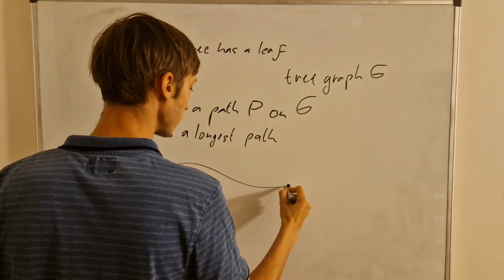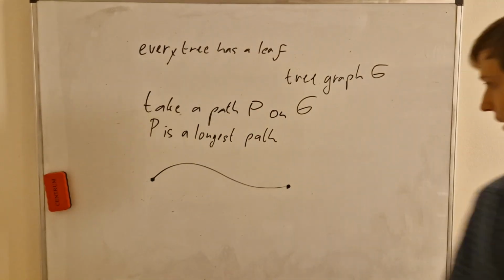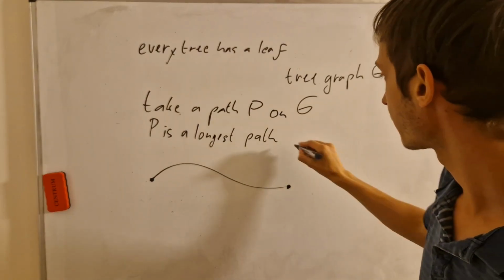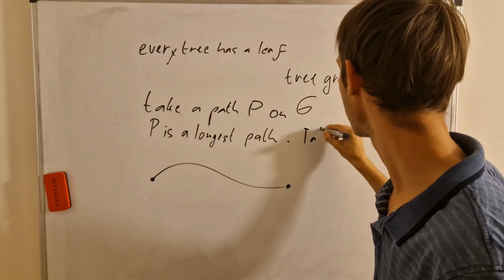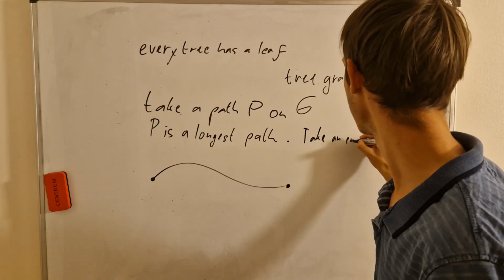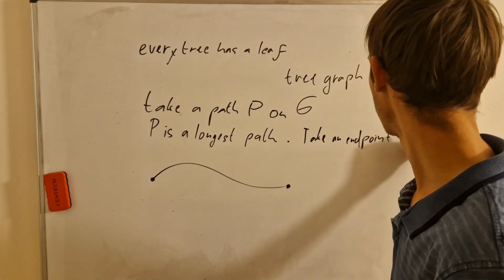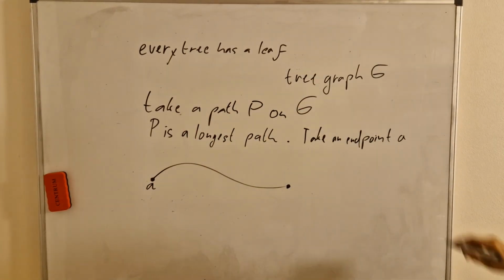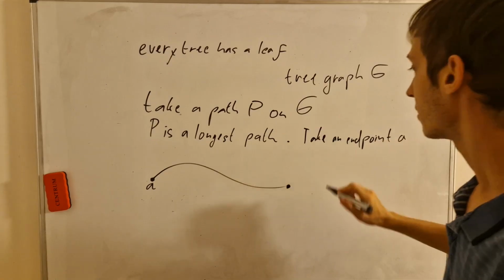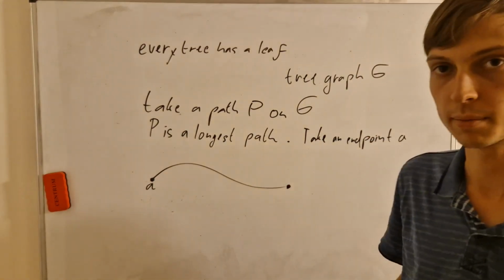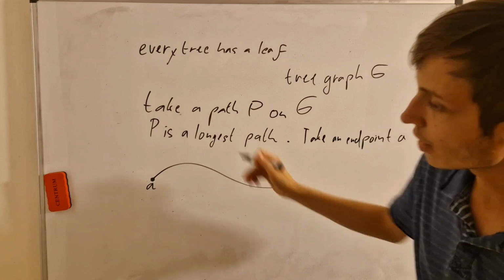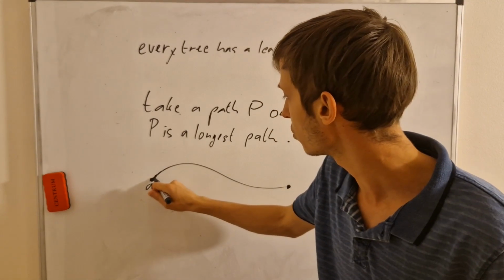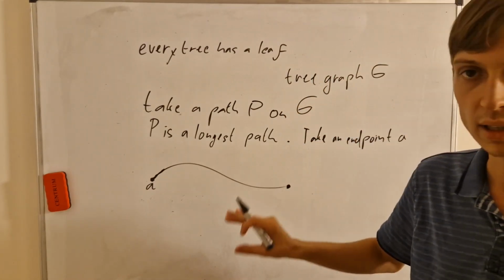And then what we can also think about is, well, we can take an endpoint A, for example. Let's call it A, lowercase a, like this. And we see A should be a leaf because that's the longest path, and it's at the end of the path. And we see, alright, so it should be connected to one edge here, should be a leaf.